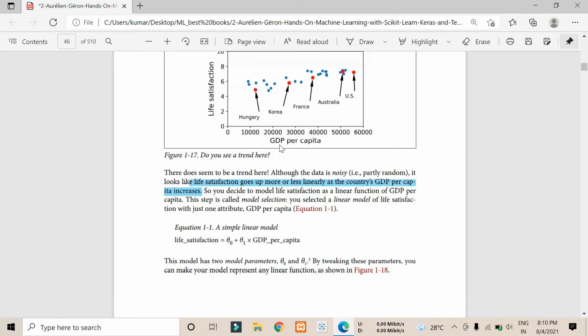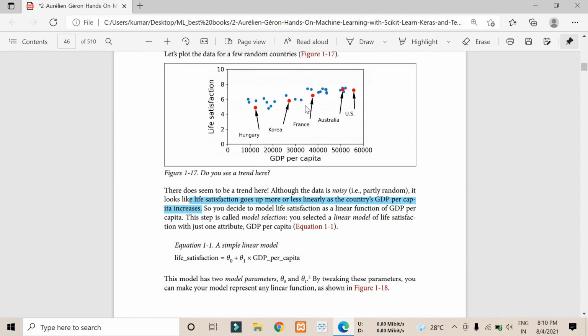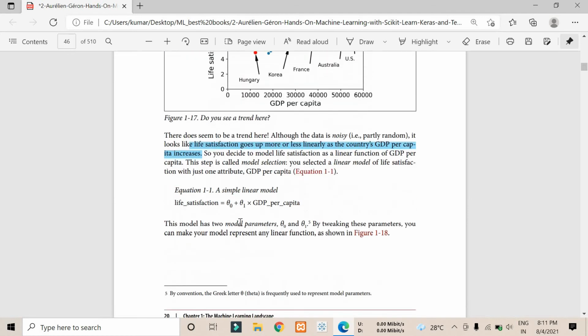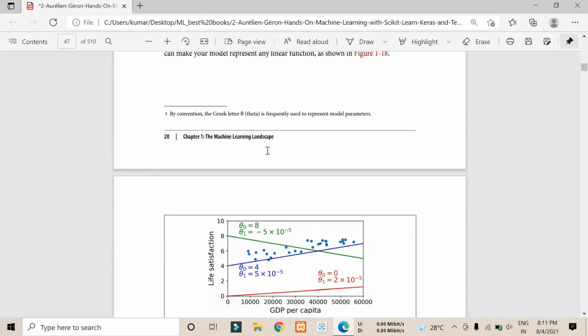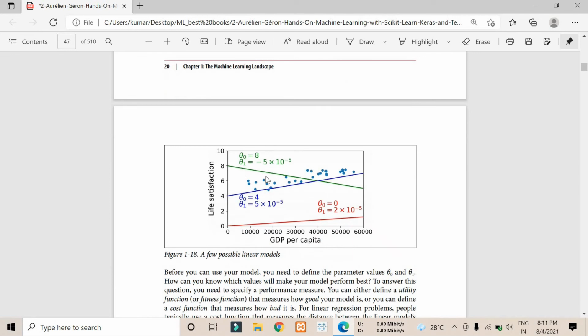As you can see, life satisfaction goes up more or less linearly as country GDP per capita increases. You see that linear trend here. They have not even taken the whole set of countries, only specific countries. So they are trying to give a simple linear model here. It can be represented as y equals mx plus c. Here theta 0 is the constant, this is x, and this is the slope, and they are trying to get the particular value this got.